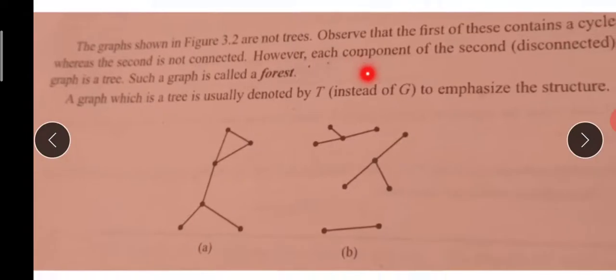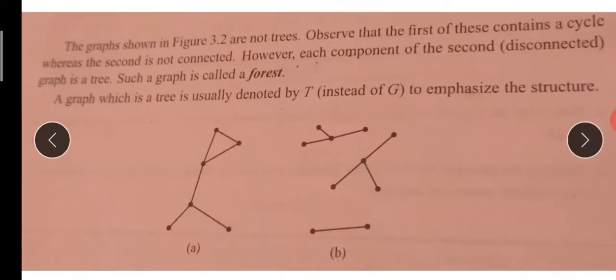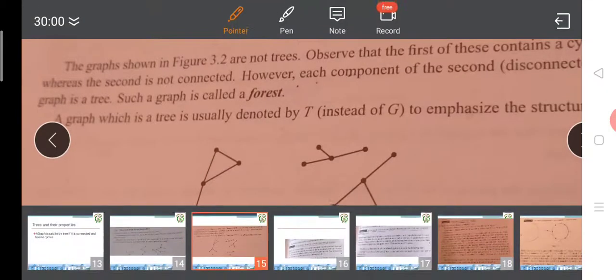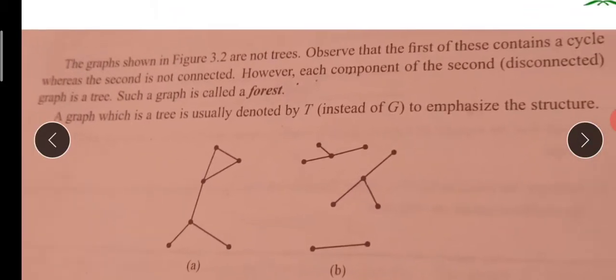Now, is this a tree? No, it is not a tree, because it contains a cycle. If you observe this, it contains a cycle. The first one contains a cycle. The second graph is not connected, so it is not a tree. It is a graph, but not a tree. A tree means it should be connected, so from one vertex you are able to reach any other vertex, and it shouldn't contain any cycles.